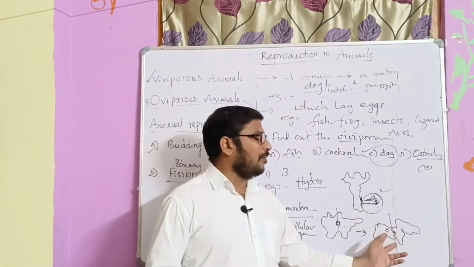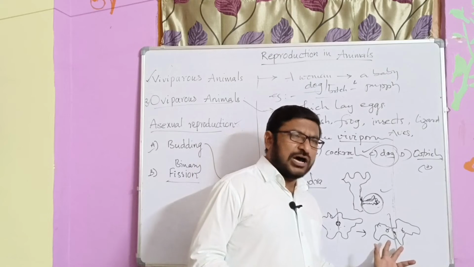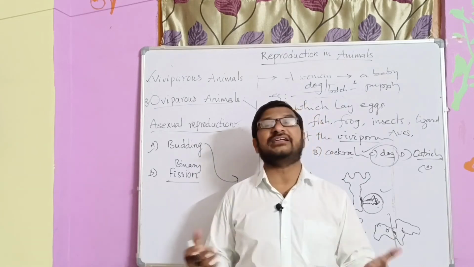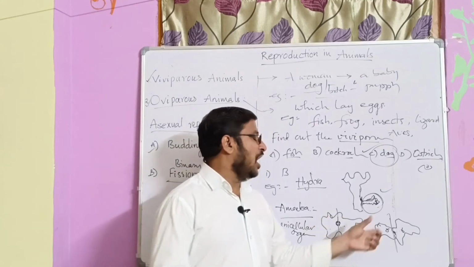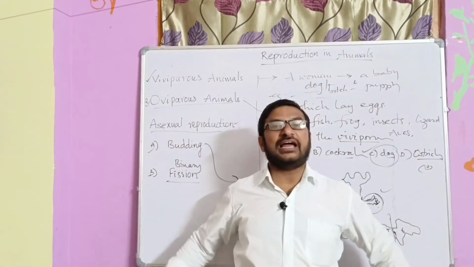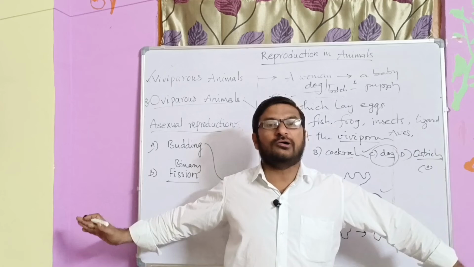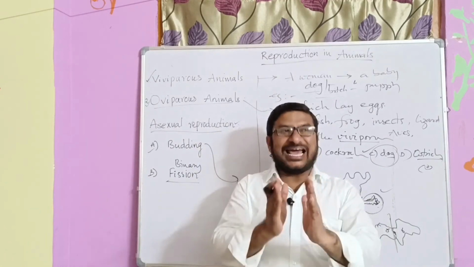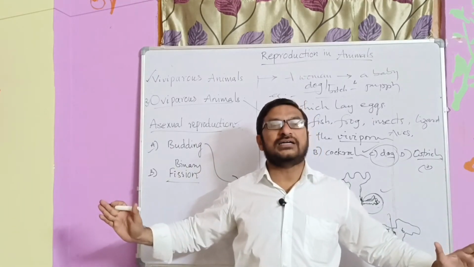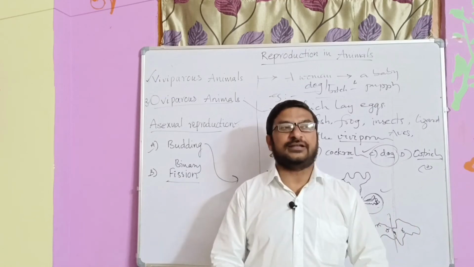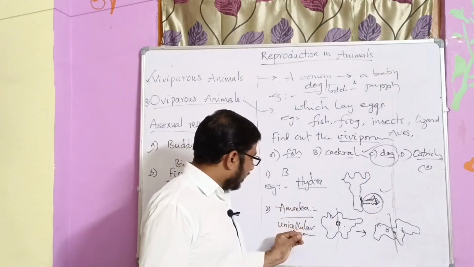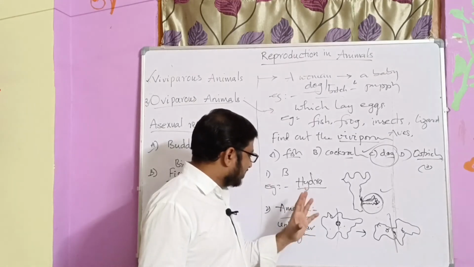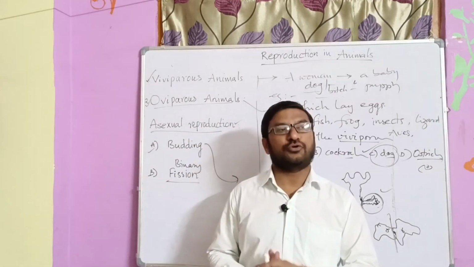Now only two daughter cells are present and the parent cell is non-existent. From a single cell, two cells are formed; the cell is broken down into two parts. It is known as binary fission. We can see the example in a unicellular organism like amoeba, which is a protozoan.